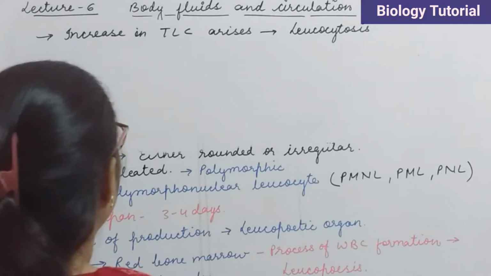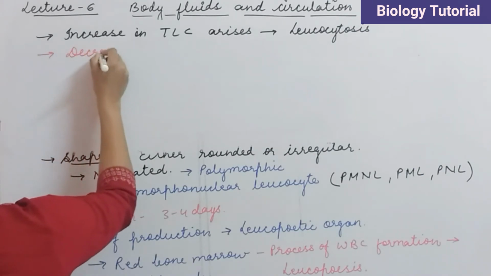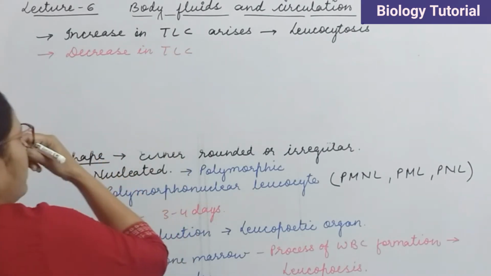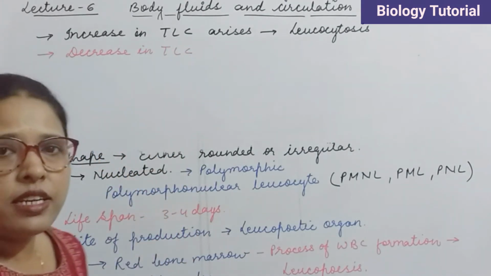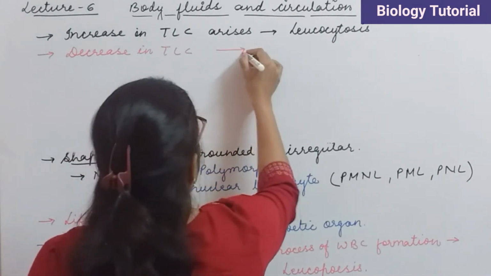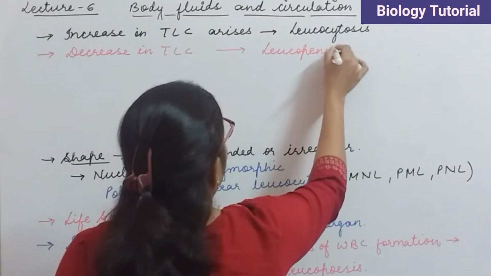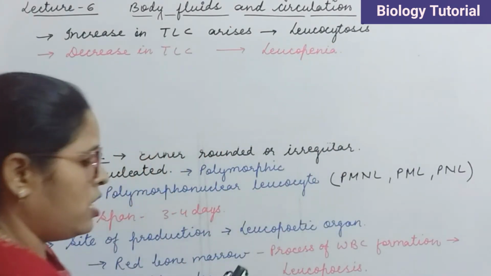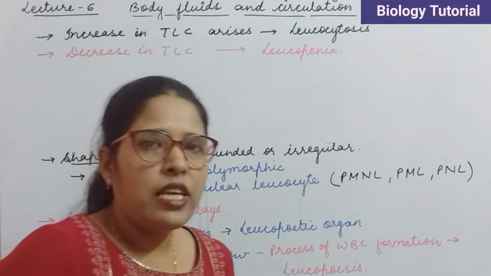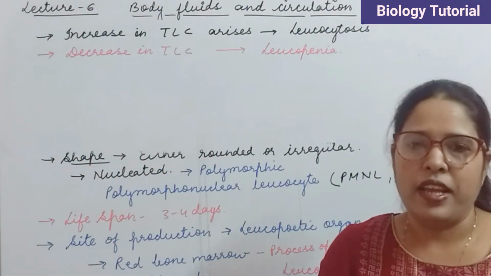Second one is decrease in TLC count. What is the condition called as decrease in TLC? That is called as leukopenia. So the condition is leukopenia. In case of RBC, it is erythrocytosis and erythropenia, and in case of WBC, it is leukocytosis and leukopenia.